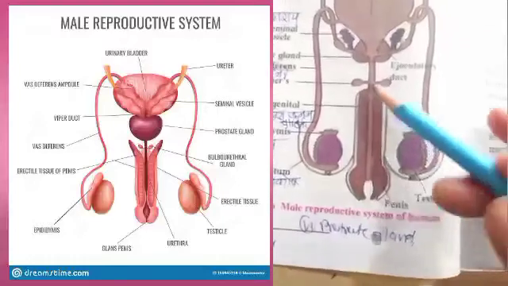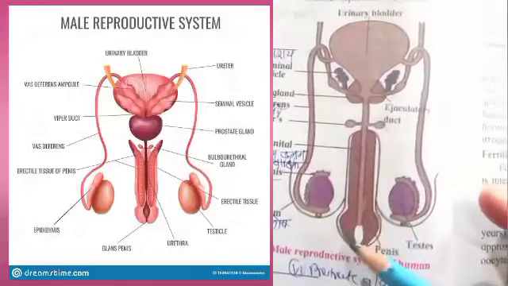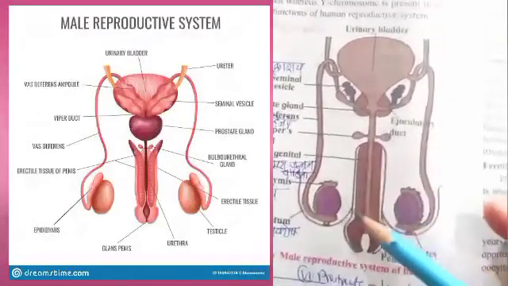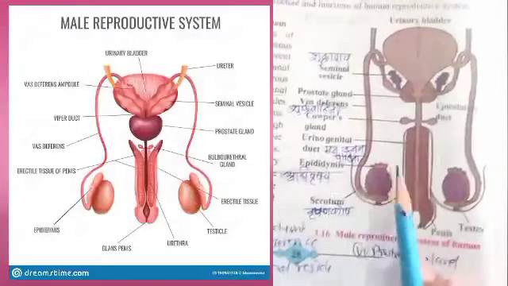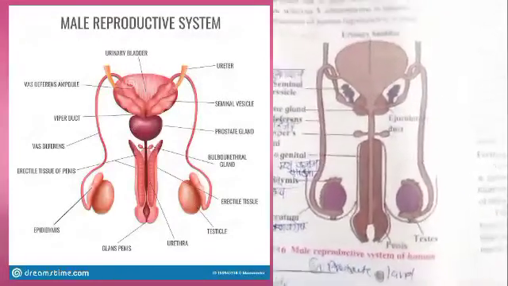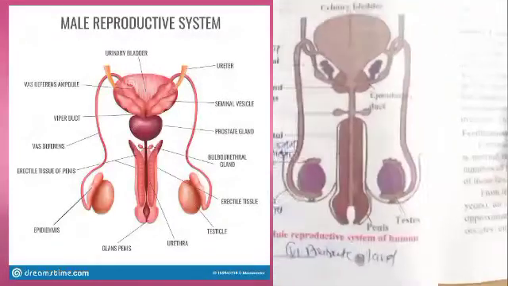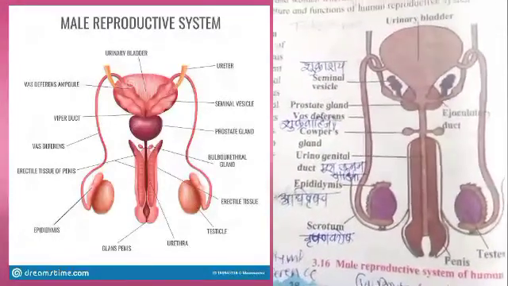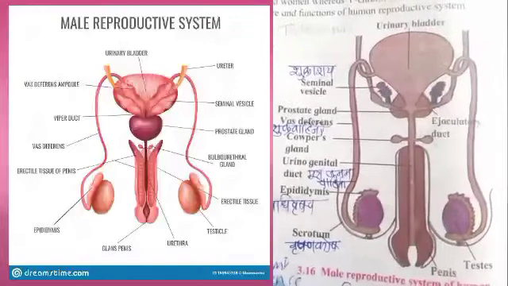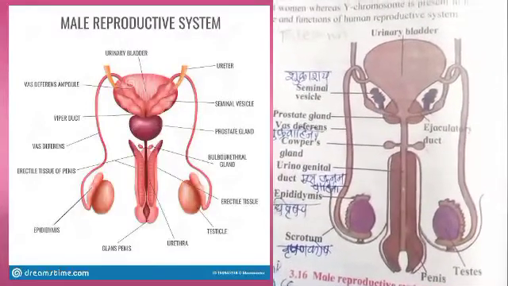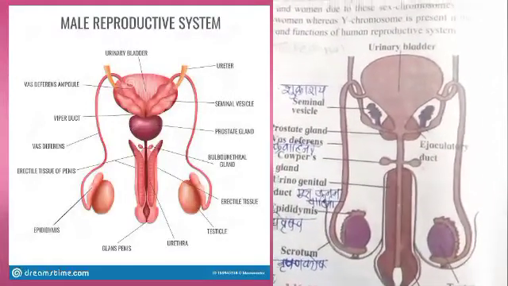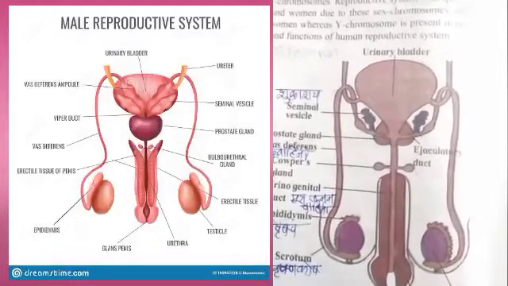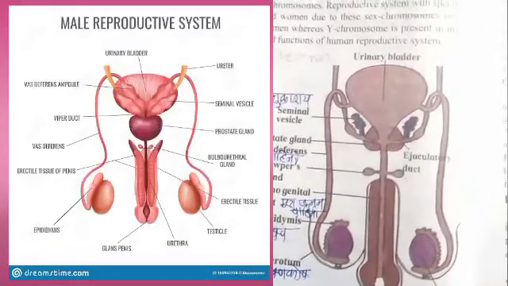Then the middle organ is called the penis, and this penis contains the urinogenital duct, which is the common passage for the urine as well as sperms, means the urethra is the common passage for sperm and urine, and the penis transfers the semen into the female reproductive system.